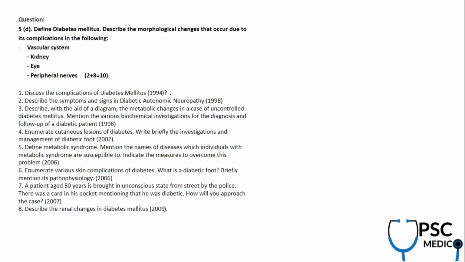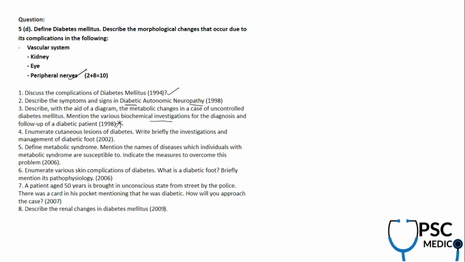Again, what are all the repeats from this very important topic? They asked about complications of diabetes in 1994, and they asked about the symptoms and signs in diabetic autonomic neuropathy related to peripheral nerves, and with the help of a diagram you have to look at the metabolic changes in a case of uncontrolled diabetes, with biochemical investigations for diabetes and follow-up.